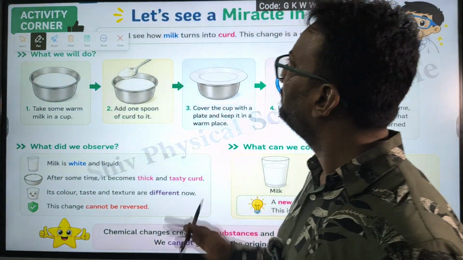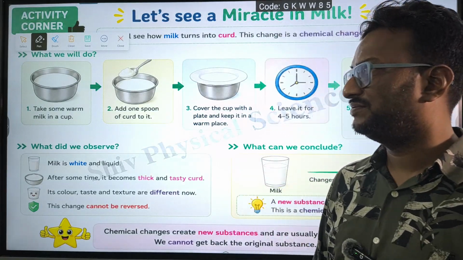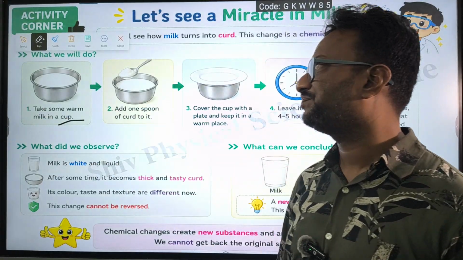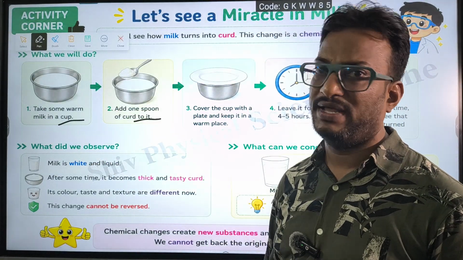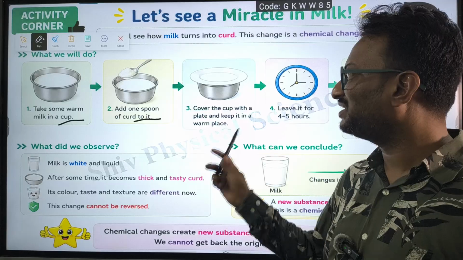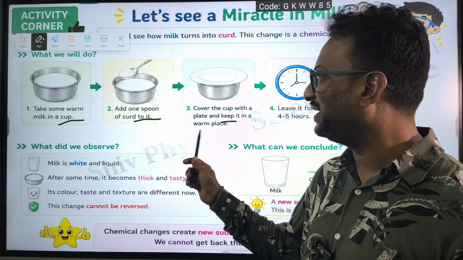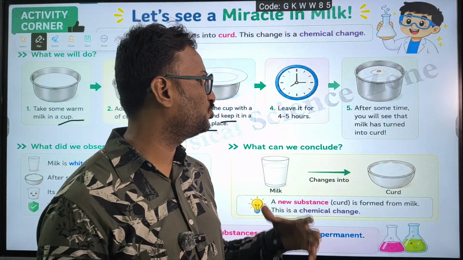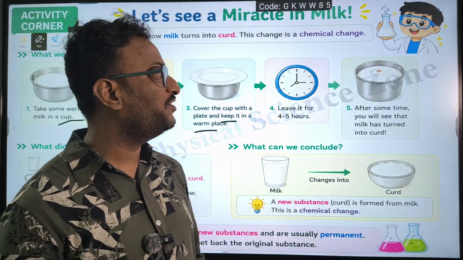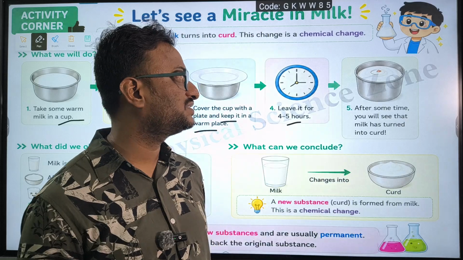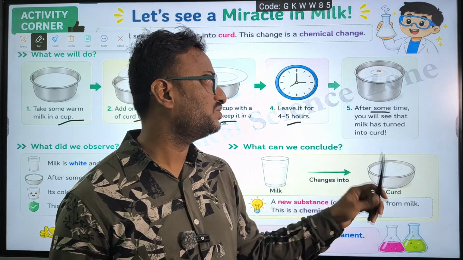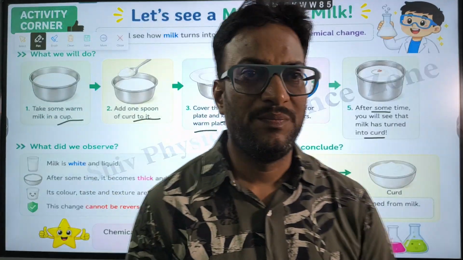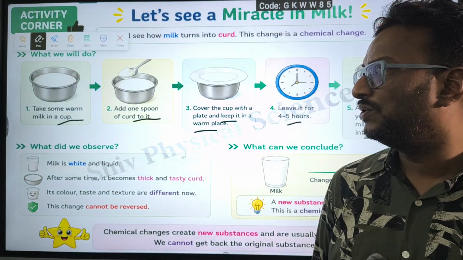Let us see some miracle in milk. Take some warm milk in a cup, add 1 spoon of curd to it, cover the cup with a plate and keep it in a warm place. We should not keep it in a cool place, it should be a warm place. Leave it for about 4 to 5 hours. After 5 to 6 hours, it has converted into curd. Milk has been converted totally into curd.